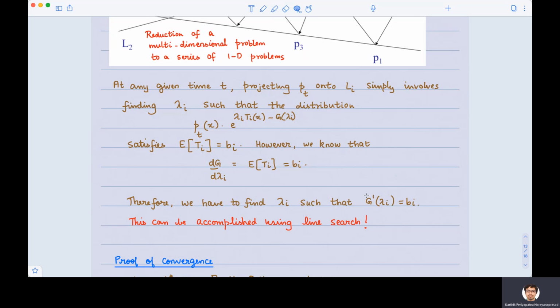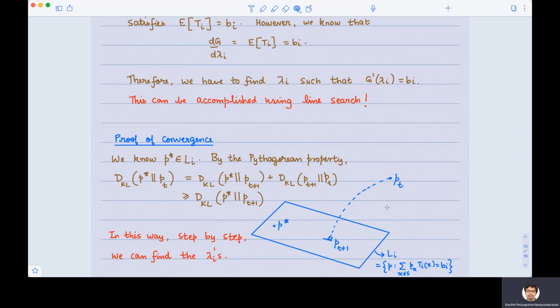For this particular problem, recall that g is a strictly convex function, so g prime is a one-to-one function. All we need to do in order to find such a lambda i is use a very simple algorithm like line search. That will do the job for us. And we iteratively keep doing this until we converge. And why do we even converge? This is where the Pythagorean property helps us.